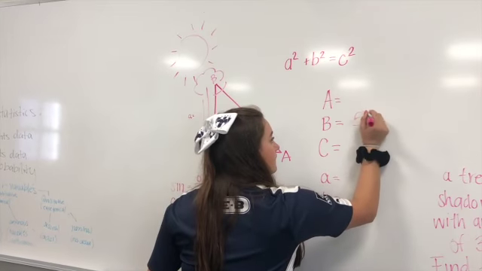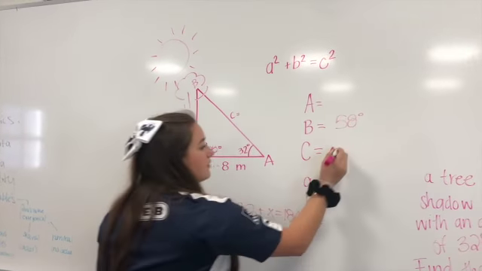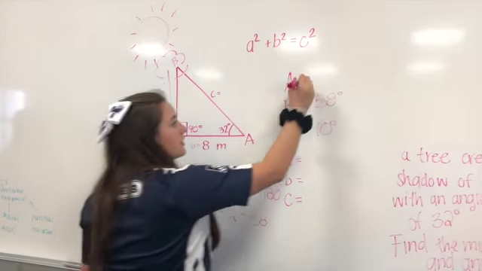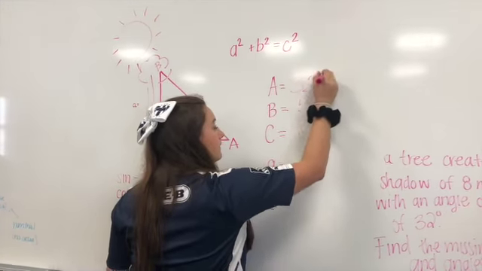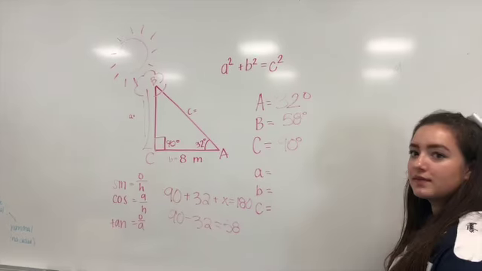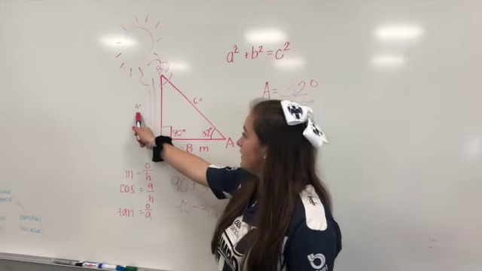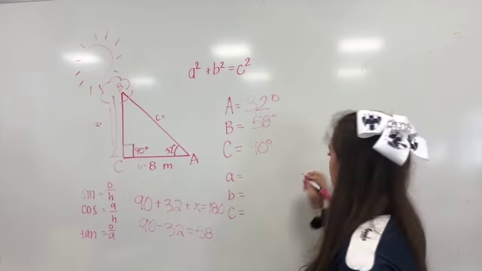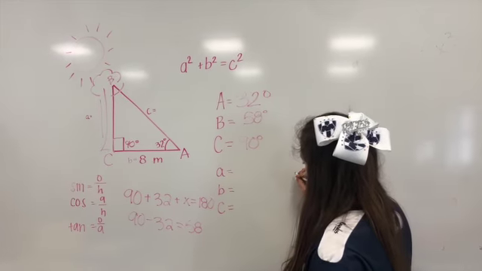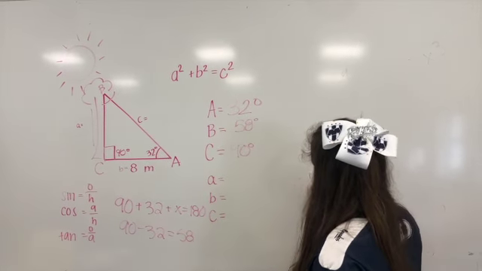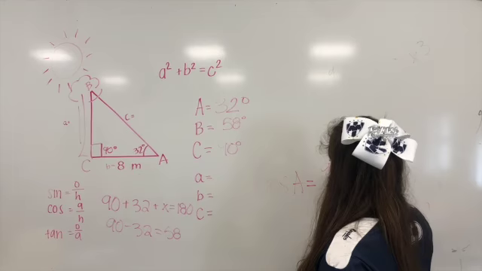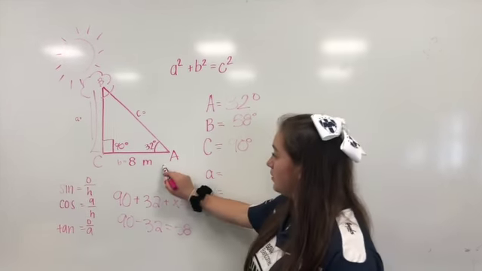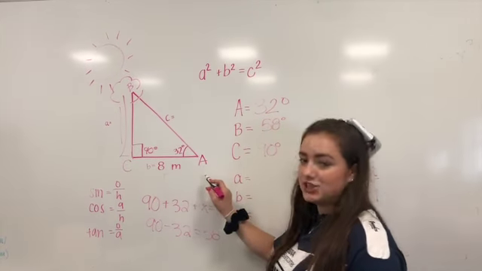We know that C is a right angle, and then the angle of elevation that is A is 32 degrees. First, we need to get the hypotenuse. How do we get it? We can get it by applying the law of cosine. Cos of A equals adjacent over hypotenuse. We don't have the hypotenuse, but we have the 8 meters that is adjacent.